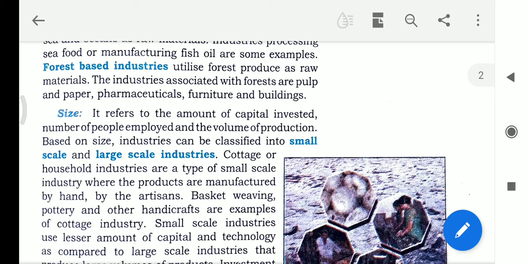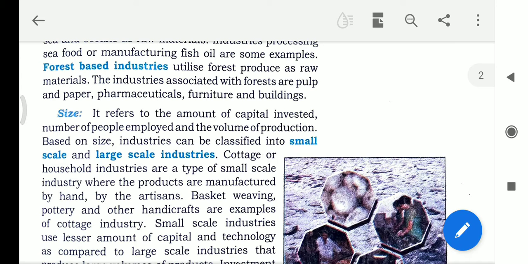So basket weaving, basket making, pottery, that means making things from the soil, and some handicrafts, made with some jute, like the bamboos. These are the things made in these industries.